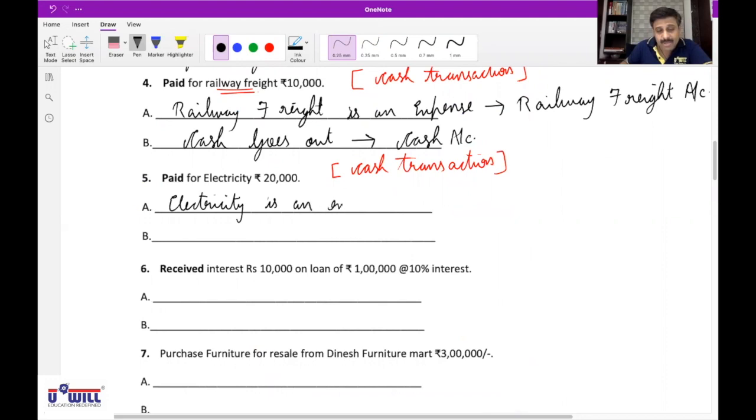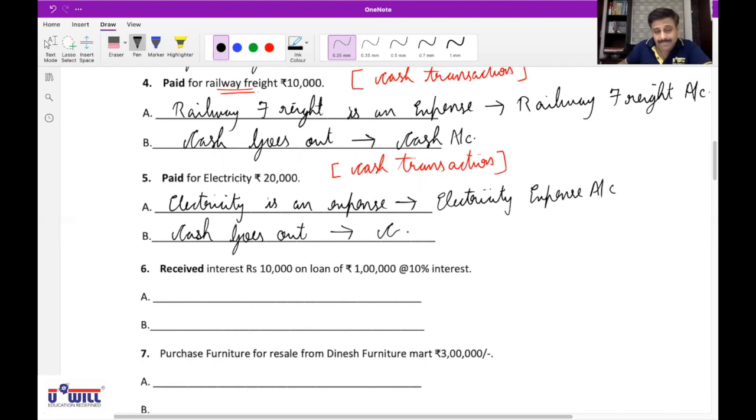Affects which account? Electricity account. Electricity account or electricity expense account is also correct. And we are paying for it, so what goes out? Cash goes out. Affects cash account. Is that clear to everyone?